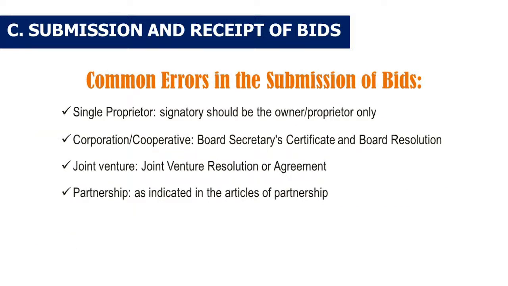Single proprietor: the signatory should be the owner or proprietor only. For corporation or cooperative, the Board Secretary's certificate and board resolution. For joint venture, resolution or agreement. For partnership, as indicated in the Articles of Partnership.